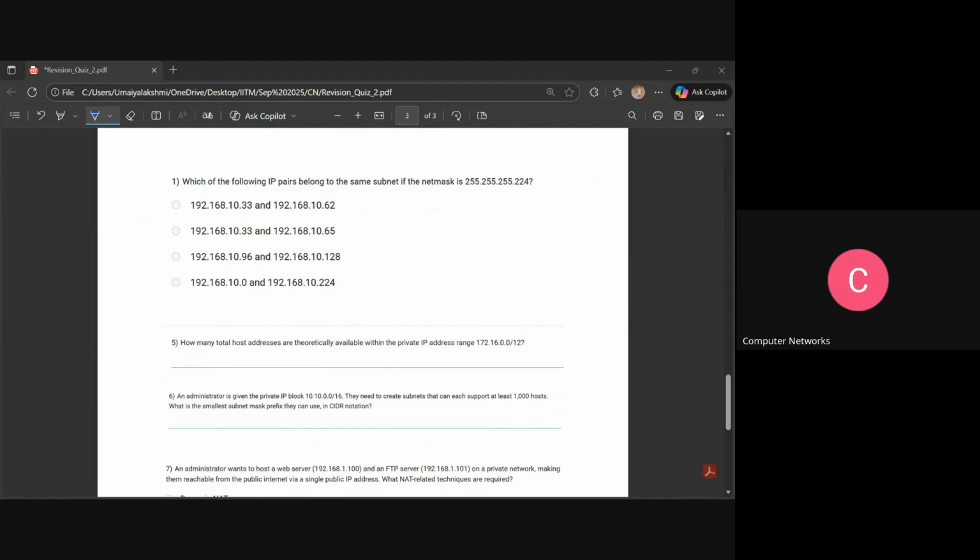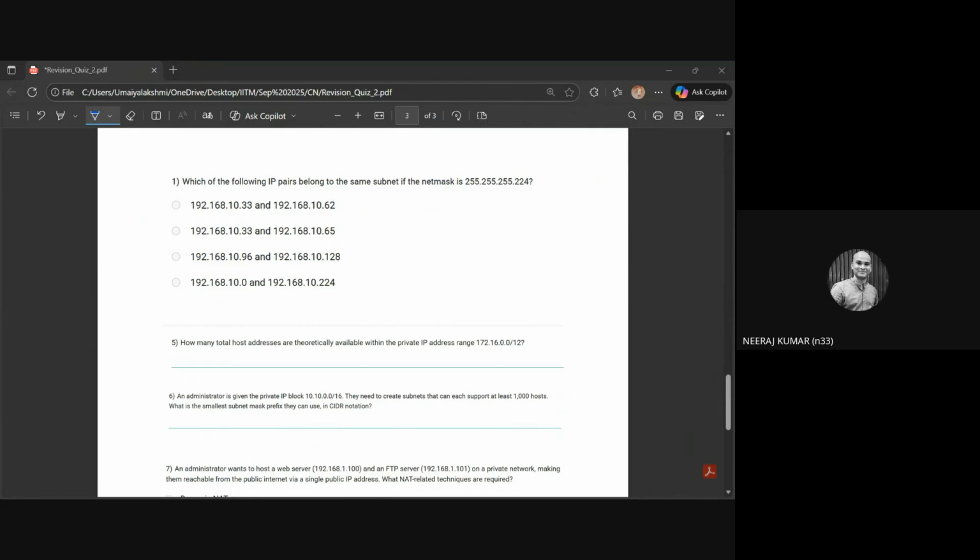Any guess? It will come to /27, I believe. So the remaining will be 32 minus 27, which is 5. So 2 to the power 5, 32 addresses.